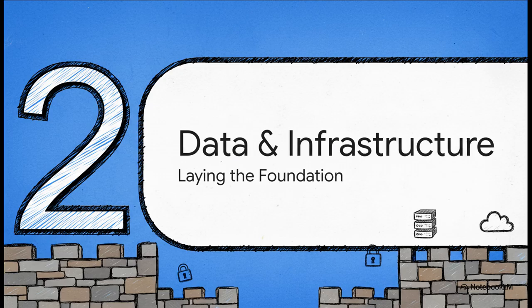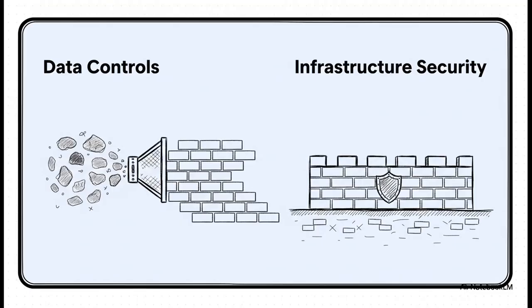Just like building any fortress, you have to have a solid foundation. And in the world of AI, that foundation is built on 2 things: secure data and a really robust infrastructure. And this really comes down to 2 key pieces. First, you have data controls. This makes sure that our raw materials, all the information the AI learns from, are clean and handled properly. Then you have infrastructure security, which makes sure the ground we're building on is solid and protected. Because honestly, one without the other is just a fortress built on sand.